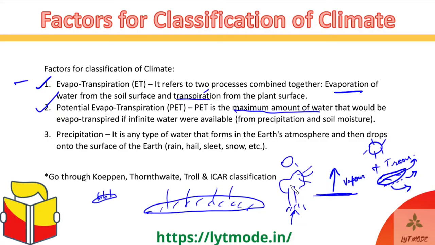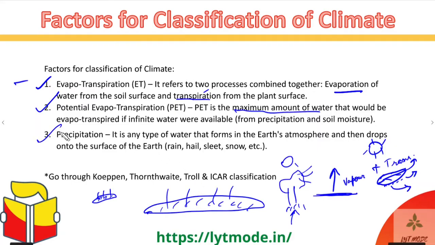So potential evapotranspiration basically measures the amount of evapotranspiration which can occur if an infinite amount of water is available, or basically water is not a limiting quantity for the evapotranspiration process. All right, so that is PET.